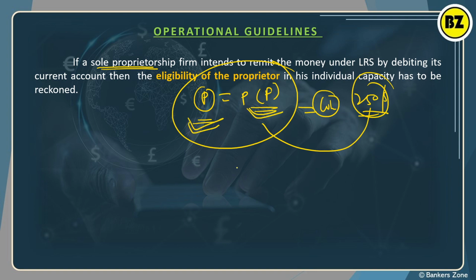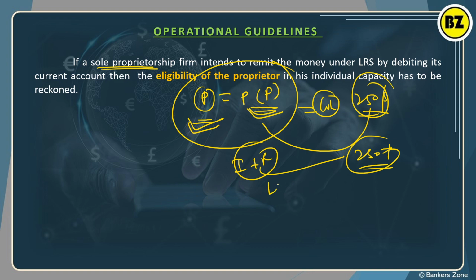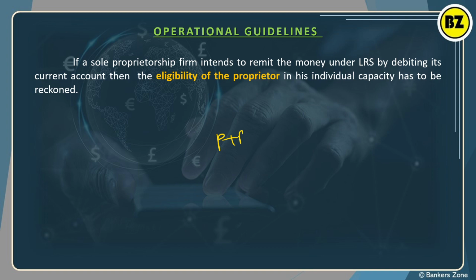That means the individual and the firm combined get the $2,50,000 limit under the LRS scheme. So we can say the proprietor and the firm will be considered a single unit for the LRS scheme. The eligibility of the proprietor in his individual capacity has to be reckoned.